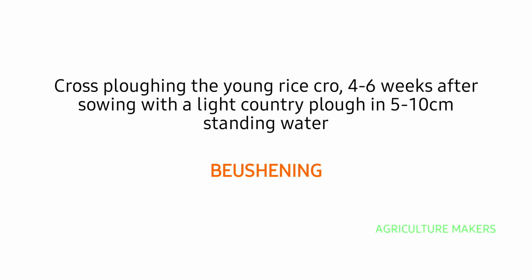Cross plowing the young rice after 4 to 6 weeks with a light country plow in 5 to 10 centimeters standing water is said to be bushing. Bushing is the cross plowing of young rice crop 4 to 6 weeks after sowing with a light country plow. Next to this,